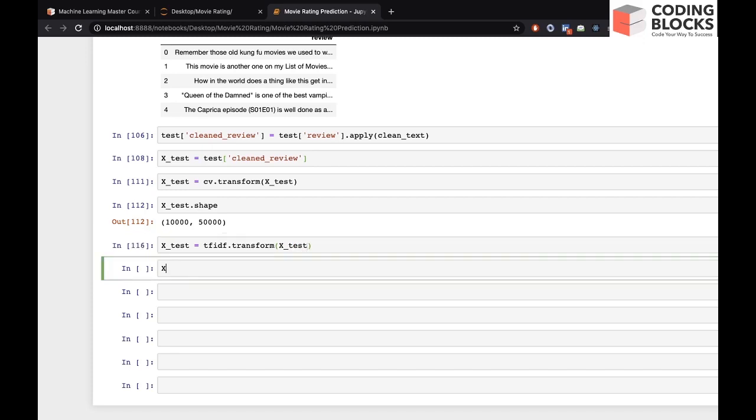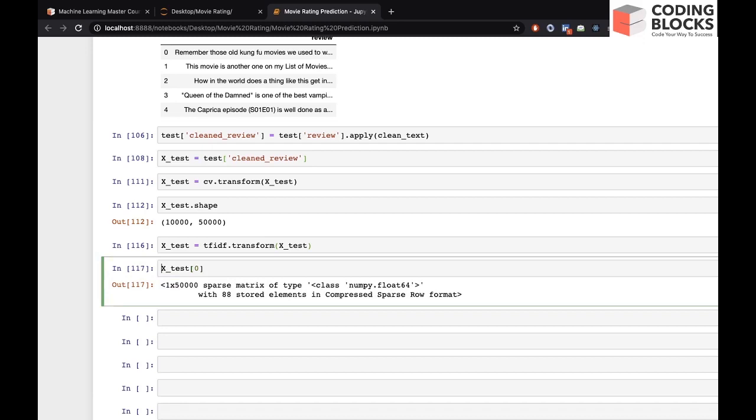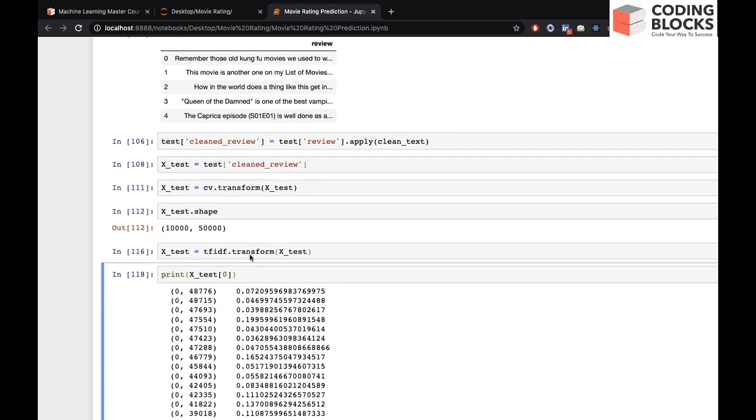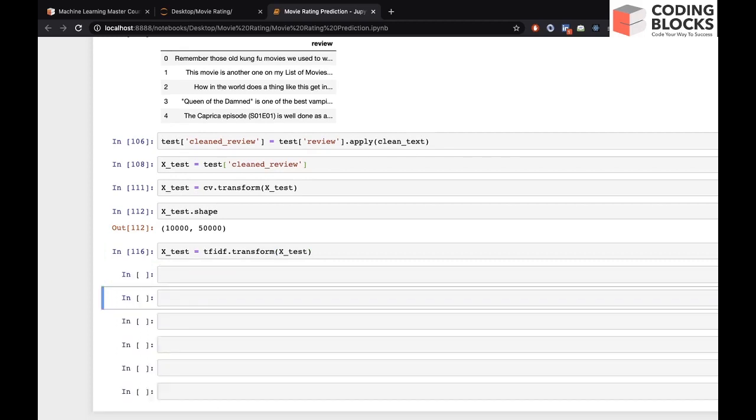So if you try now 0 and print this, you can see earlier the values were integers like 1 2 3 4. Now the values are in decimal, so it means they are representing some kind of probability, you can say. And now we can actually predict.